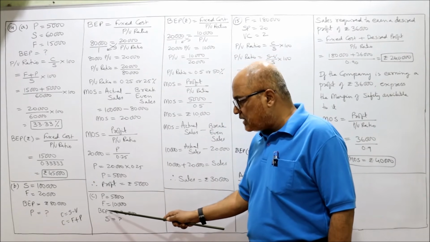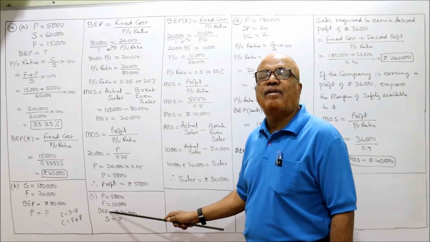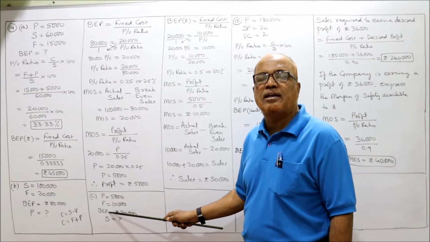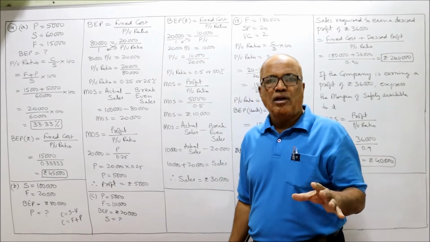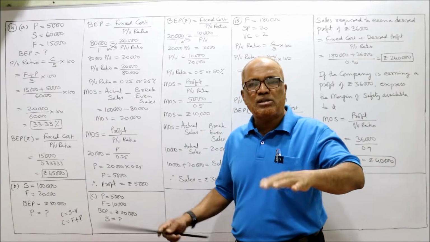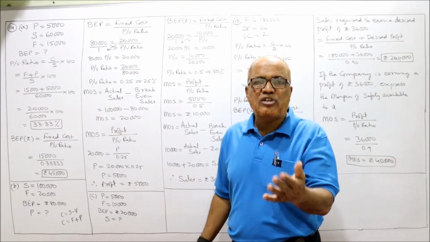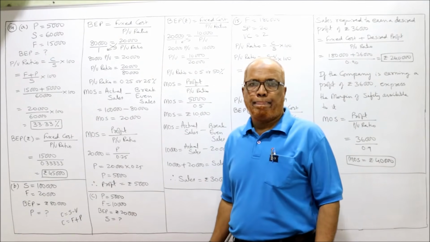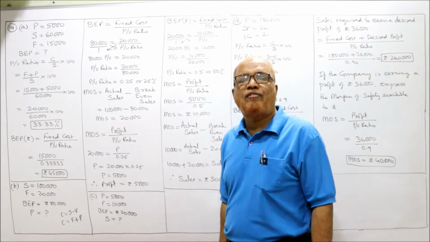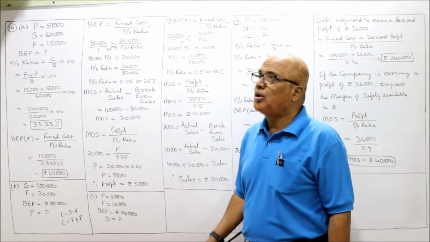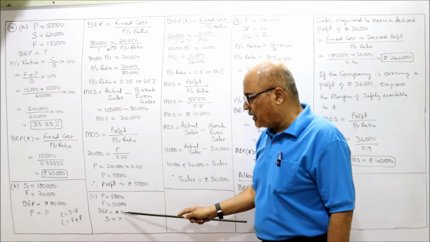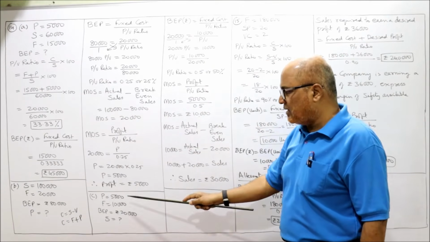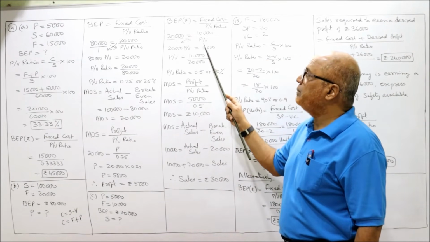Again, by using this BEP, we can find out the PV ratio, just like the previous problem. You have to manipulate all the formulas. If you remember all the formulas, you simply manipulate them to see what we can get from which formula. So BEP in rupees is equal to fixed cost by PV ratio. BEP is given as 20,000, fixed cost is 10,000, divided by PV ratio.